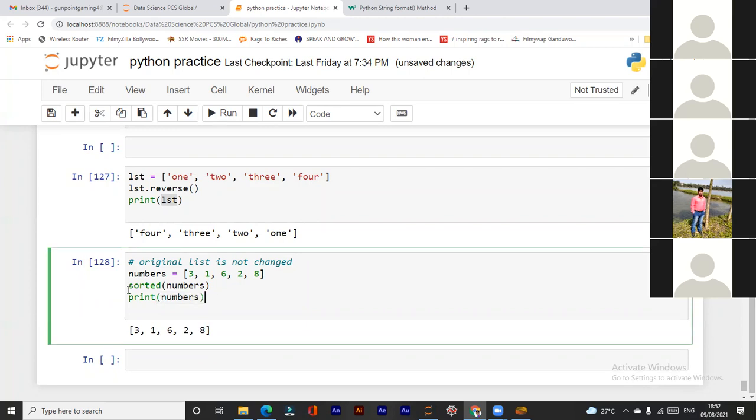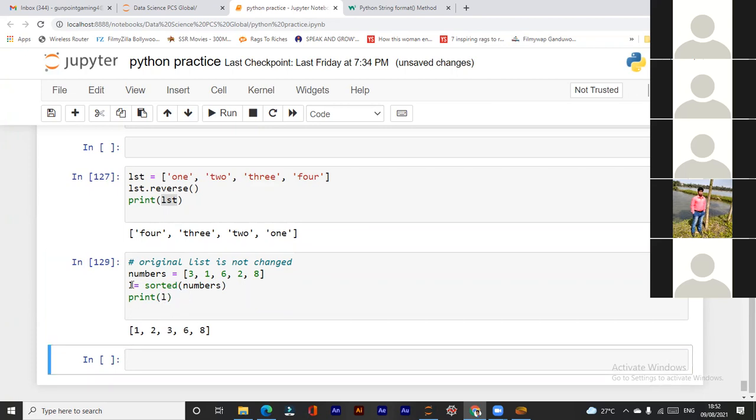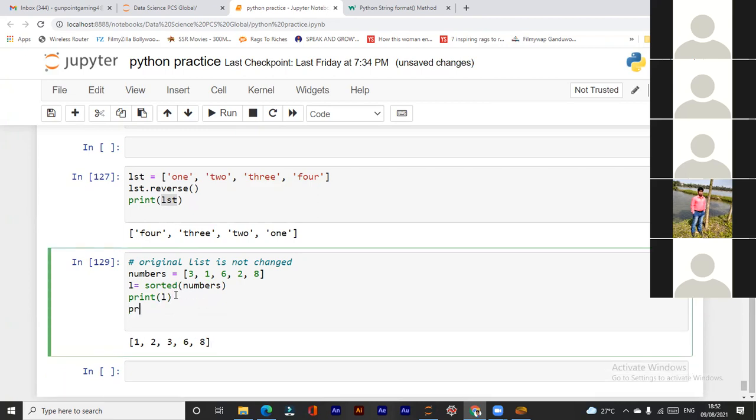Okay. But if I place any name here, say print L is equal to sorted of numbers, and I print L, then I will get L as sorted. But let's check the original list.